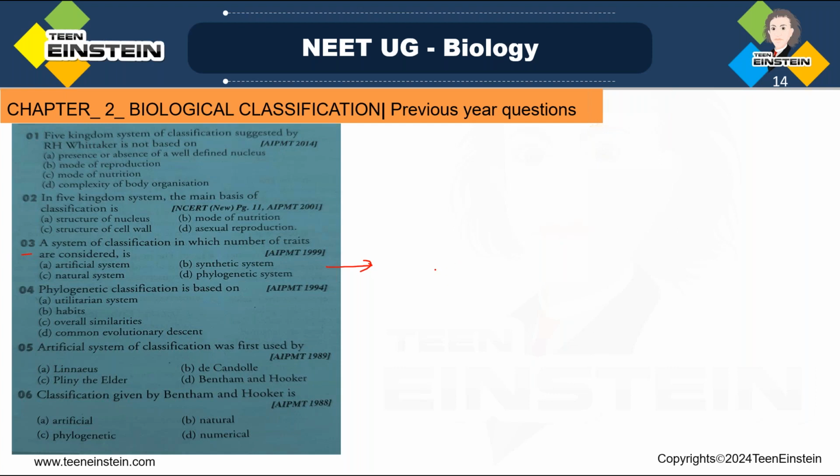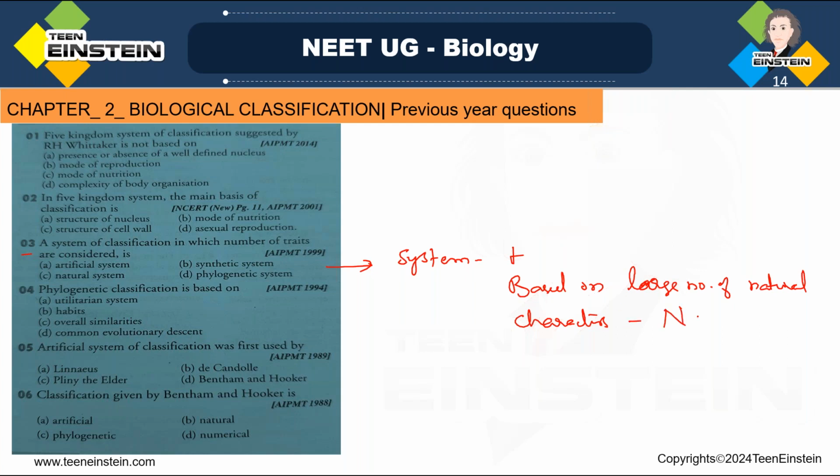See, a system which is based upon large number of natural characters. Natural characters, or we can say natural traits. That is natural system of classification.